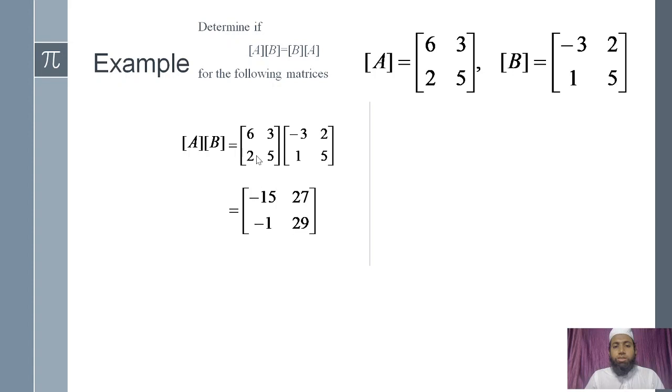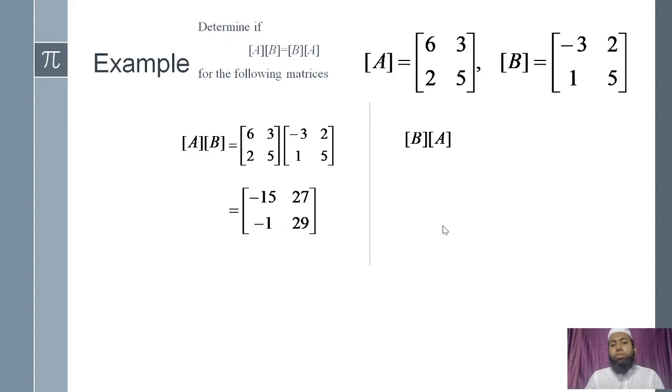So this is, just take the values, multiply. 6 into minus 3, minus 18, plus 3 into 1, minus 18 plus 3, that is minus 15. Likewise 6 into 2, 12, 3 into 5, 15, 12 plus 15, 27. This second row into first column, 2 into minus 3, minus 6, plus 5 into 1, 5, minus 6 plus 5, minus 1. 2 into 2, 4, plus 5 into 5, 25, plus 4, 29.